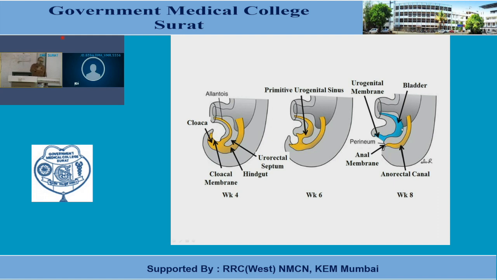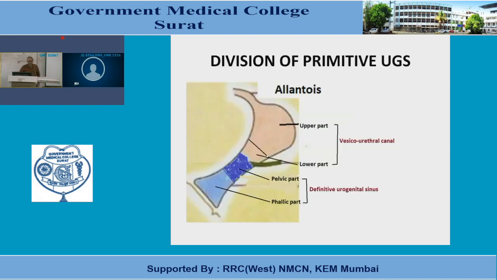So keep in mind that the primitive urogenital sinus is part and parcel of the endodermal cloaca, and that is going to give rise to this part of the urinary system. Now, this one is the primitive urogenital sinus, this blue colored structure. This primitive urogenital sinus has certain subdivisions, and here they are.